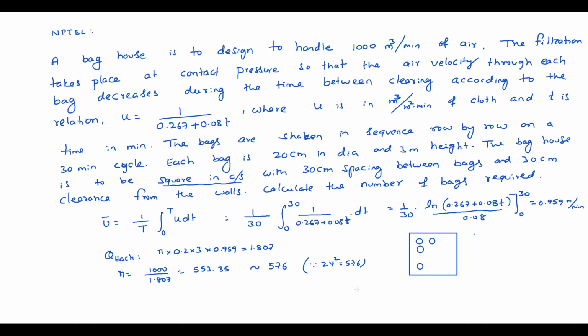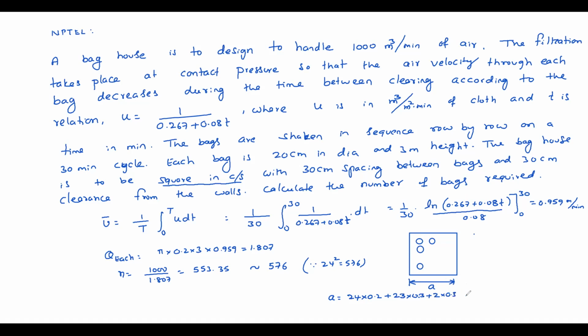So suppose this side A equals 24 bags of each diameter 0.2, plus 23 gaps, each back to back gap is 0.3, plus wall gaps, 2 into 0.3.